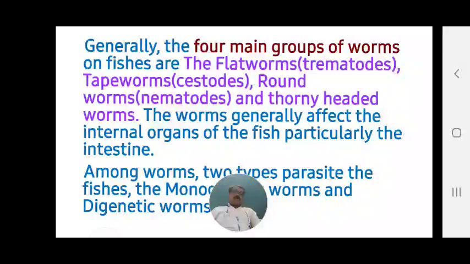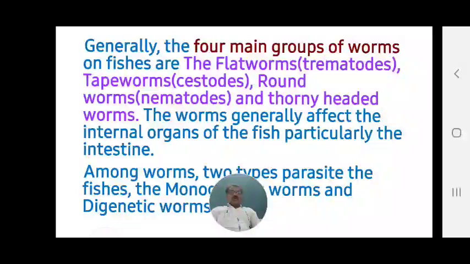The second group of worms is called tapeworms. Tapeworms are also known as cestodes. The third group of worms is called roundworms.